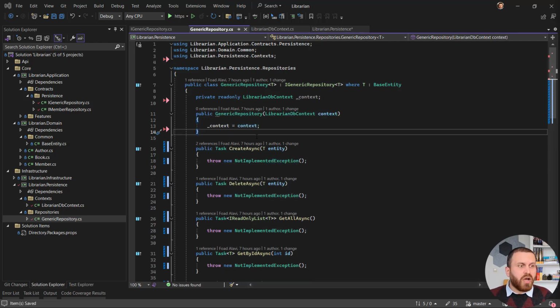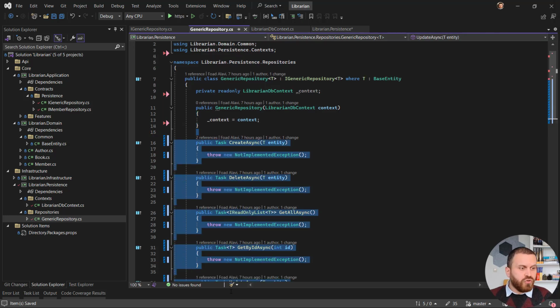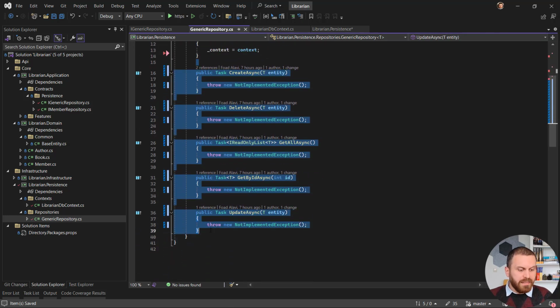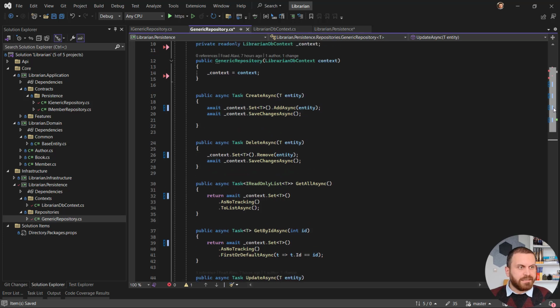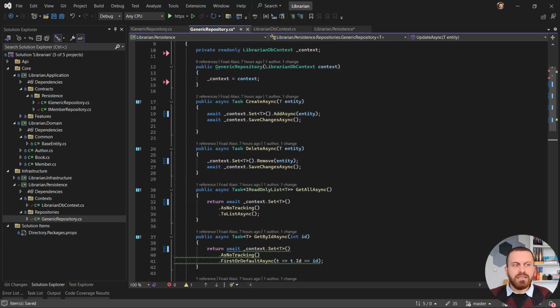To save time, I'm going to write the code here for you and paste it, and then explain it. Okay, I have CreateAsync from type T. It is going to first get access to the table that we have. We can get access to the specific table or entity using context by calling the Set method of type T, add the entity to that set of data, and then call SaveChanges.